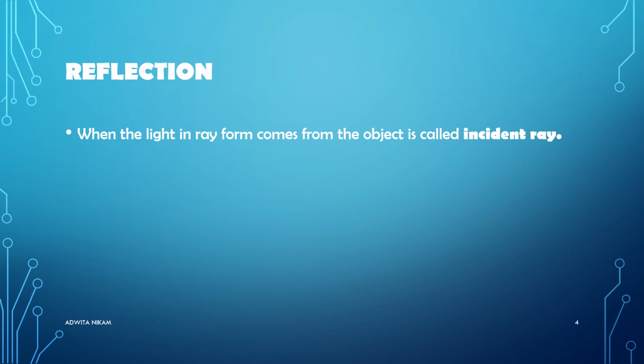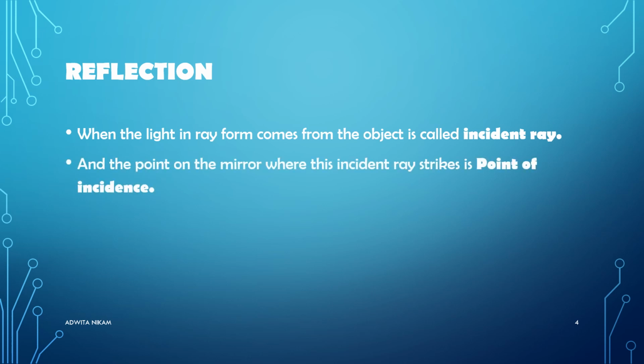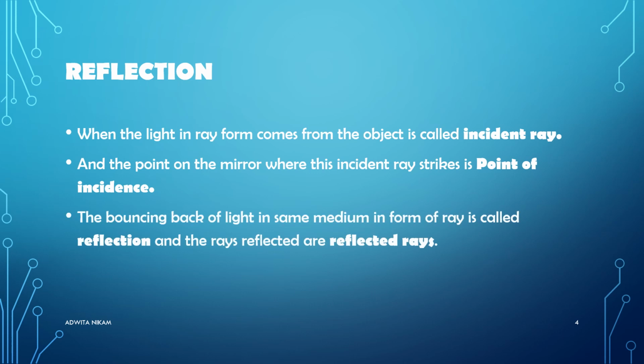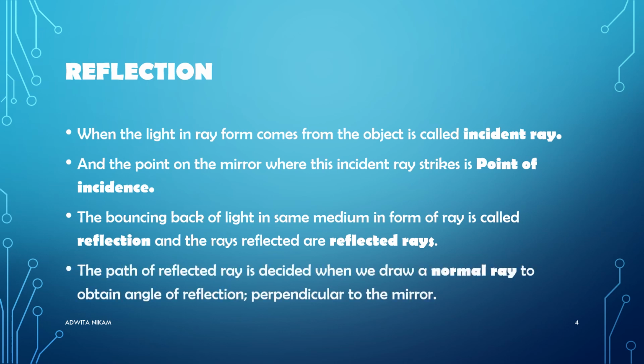When the light ray comes from the object, it is called incident ray. When the object is a luminous object, the light comes in ray form, and these rays are known as incident rays. And the point on the mirror where these incident rays strike is the point of incidence. The bouncing back of light, as we studied, in the same medium is called reflection, and the rays which are reflected are called reflected rays.